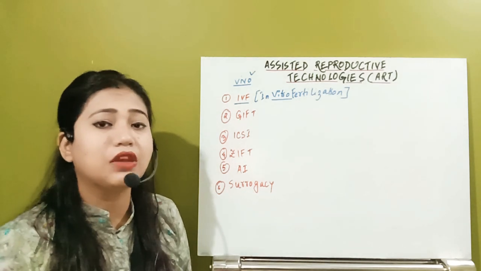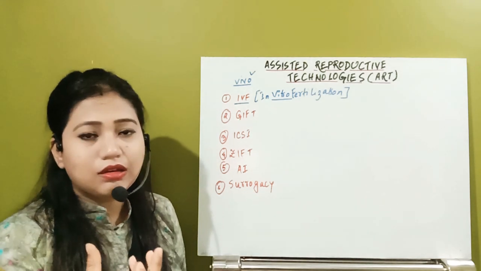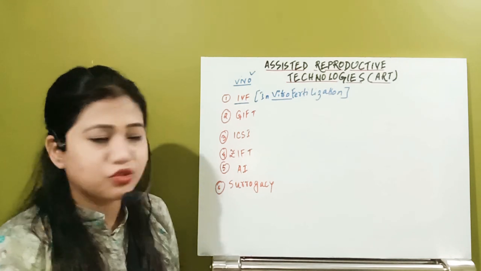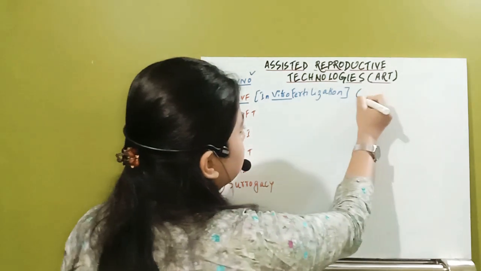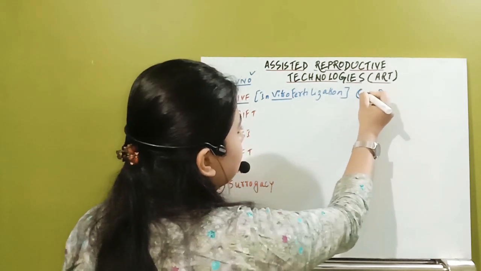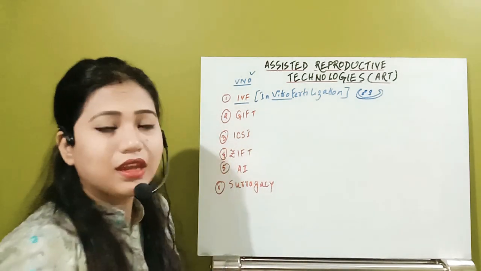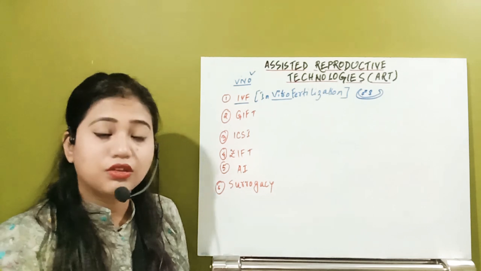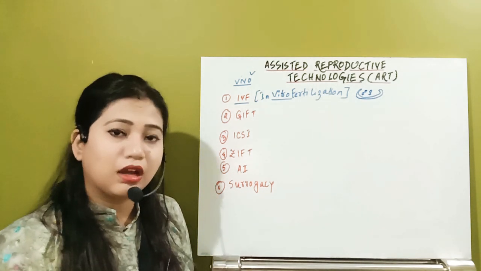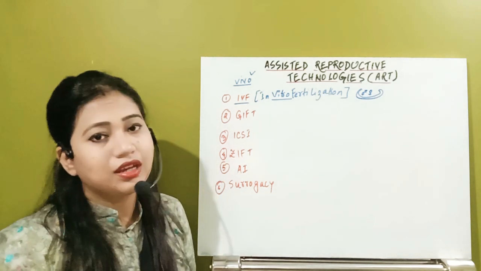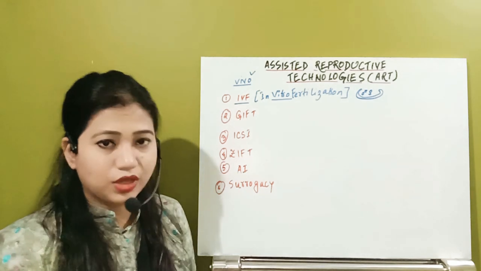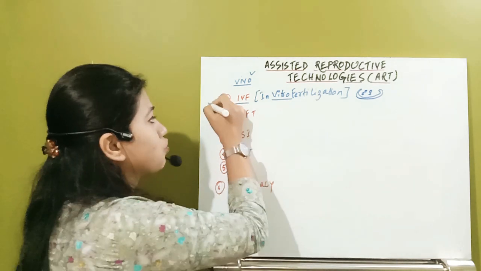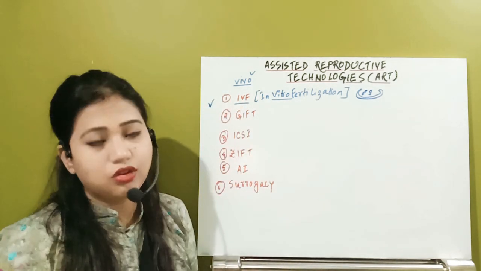What happens in in vitro fertilization? The male and the female gametes are taken in a laboratory dish, suppose a petri dish. Some treatments are given, and due to the induced condition, the male and the female gametes fuse, and whenever they fuse, it produces the zygote. So that condition is known as in vitro fertilization, or IVF.